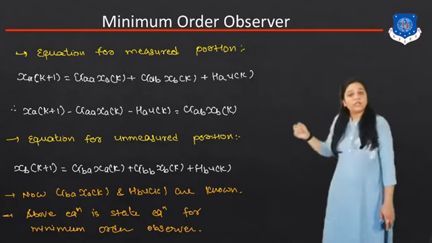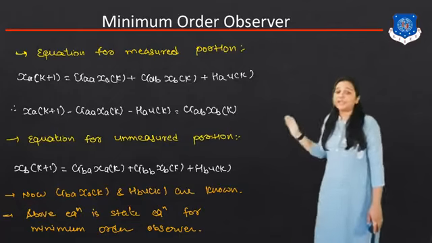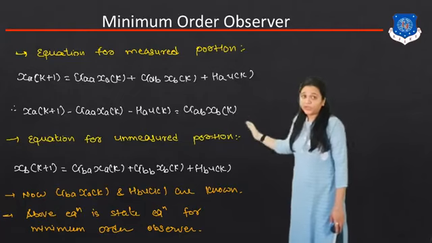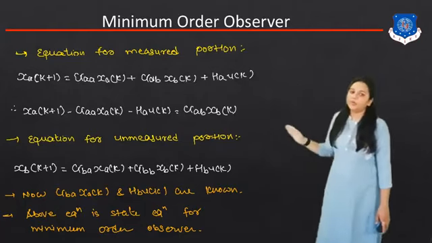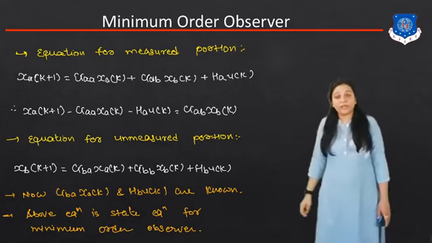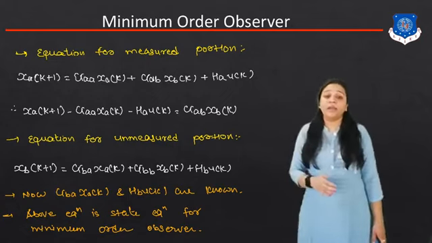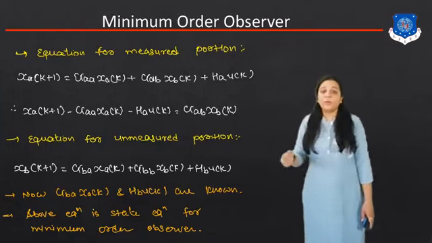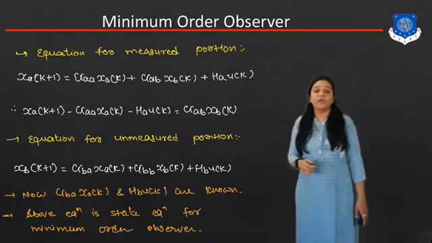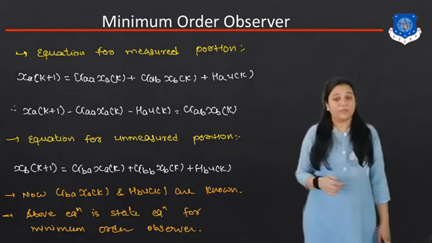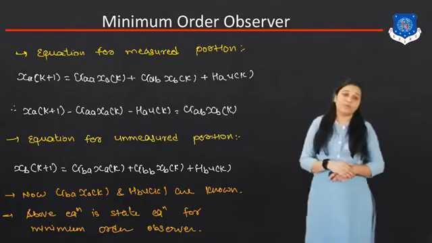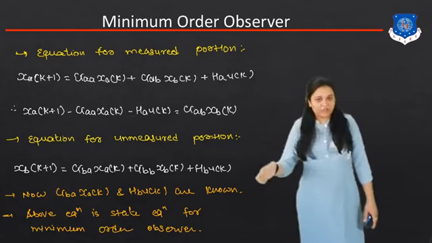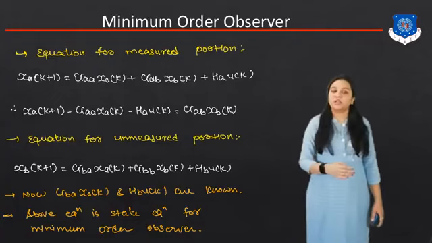Now the equation for the unmeasurable portion: xb of k plus 1 is equal to Gba xa of k plus Gbb xb of k plus Hb u of k. Now, as you know, Gba xa of k and Hb u of k are known. So the above equation is the state equation for the minimum order observer. So using the minimum order observer, we can separate the measurable state variables and unmeasurable state variables.